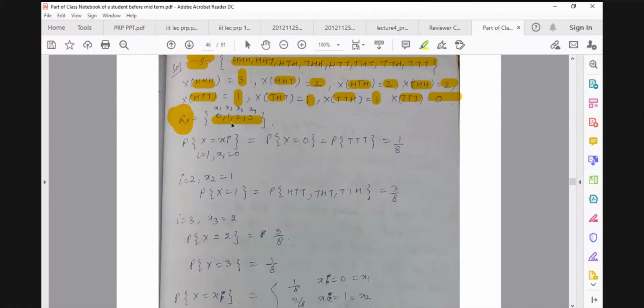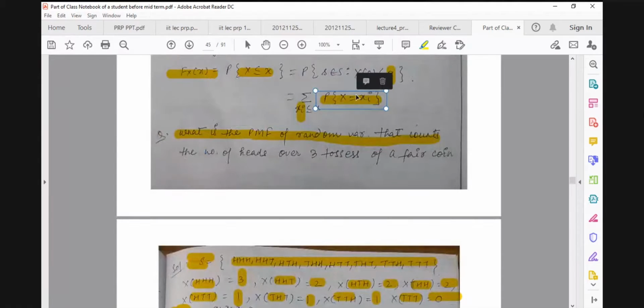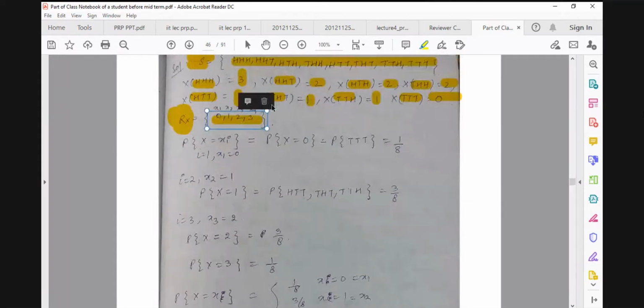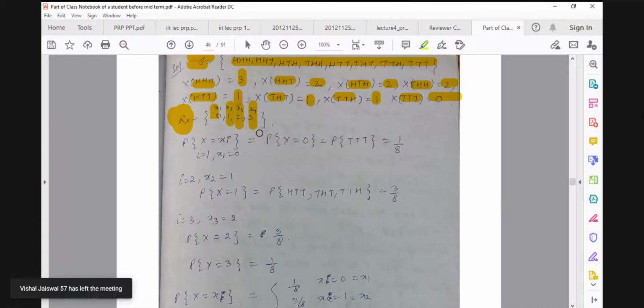Again here, because we want to go with this notation, I am writing 0 as x1, 1 as x2, 2 as x3, and 3 as x4. Now, if I told you to find the probability that X equals xi, right now I am considering only x1. So the probability that X equals x1 is the probability that X equals 0, since x1 is 0.